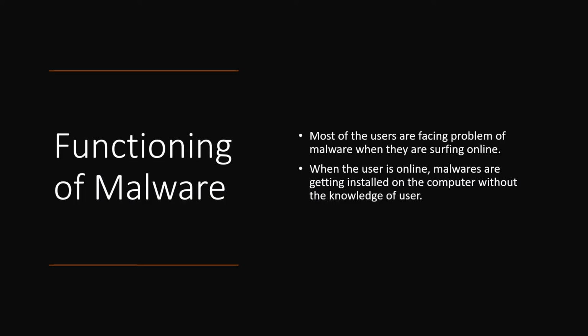So next is functioning of malware. Because of malwares, most users are facing different kinds of issues. We all use the internet in our daily life, so we need to download or install different applications for various purposes through mobiles and also by using computers or laptops. These malwares get installed on computers or mobile phones without the knowledge of the user.